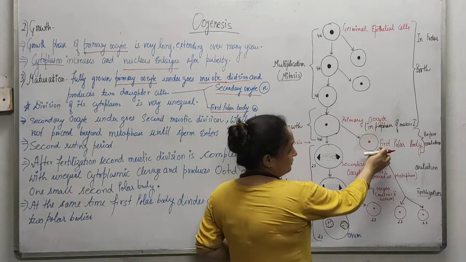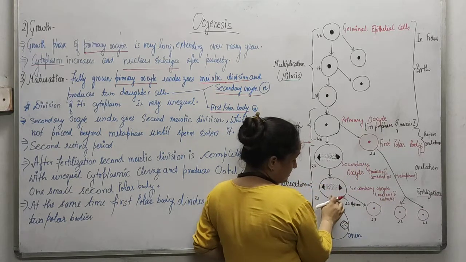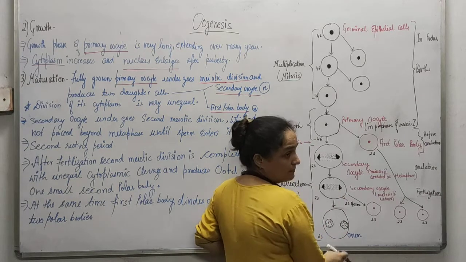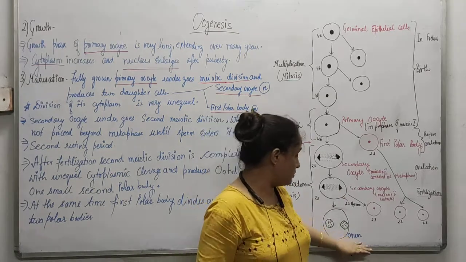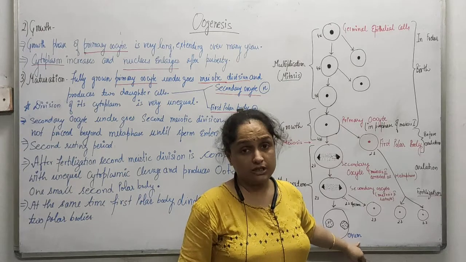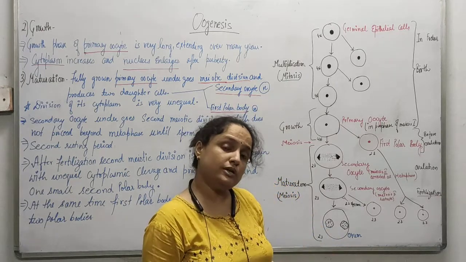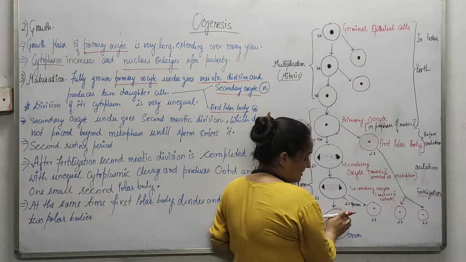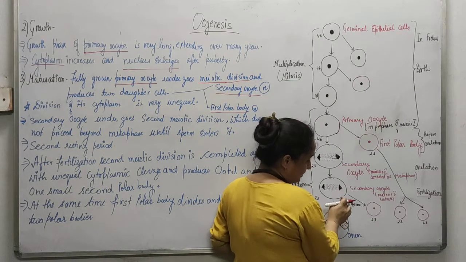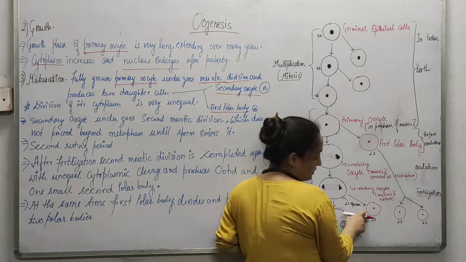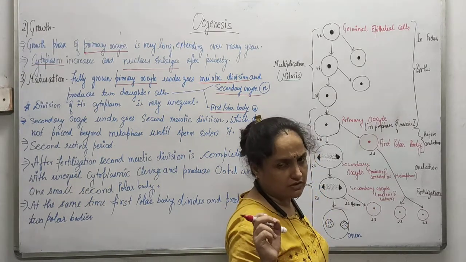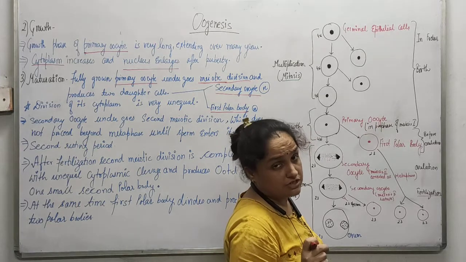After fertilization, before the formation of ovum, it will be termed the ootid. Then the ootid is going to transform into ovum. Along with the ootid, it has produced one more polar body, which is also very small, having very little genetic material.